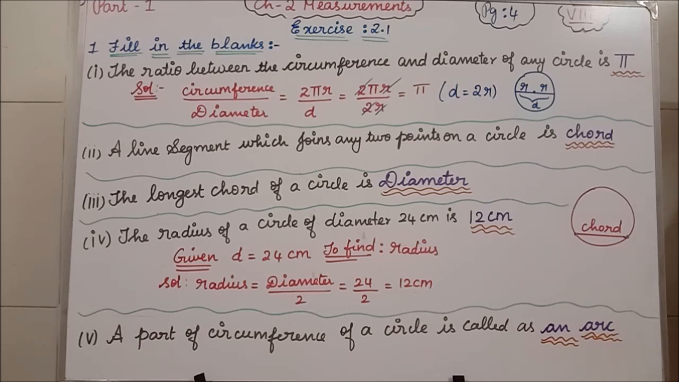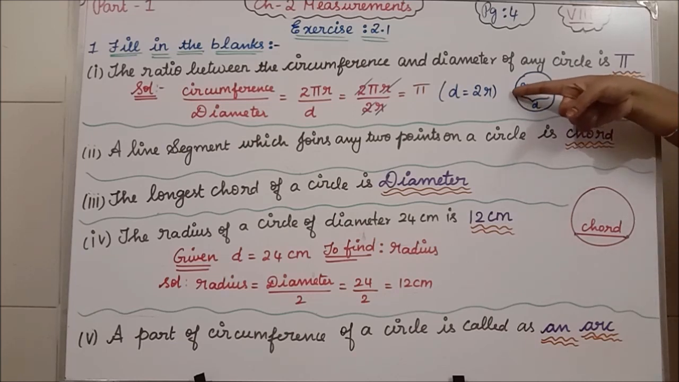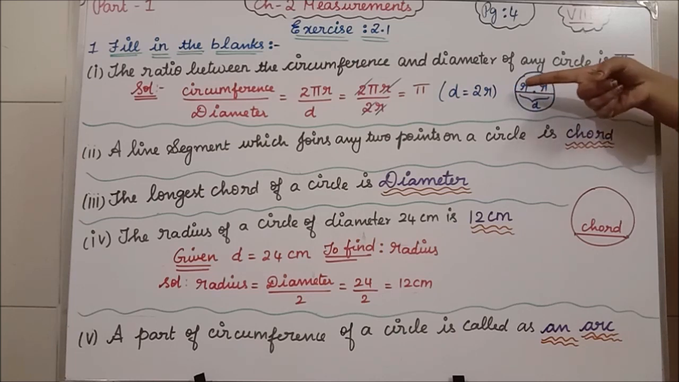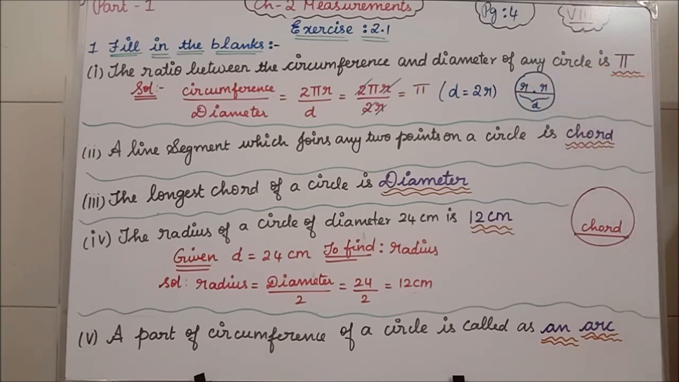Now the third one: the longest chord of a circle is what? Diameter. In the introduction part itself, I have told you so many times. See, this is the longest chord in the circle. So this means what? Diameter. Okay? Diameter only, it will pass through the center.